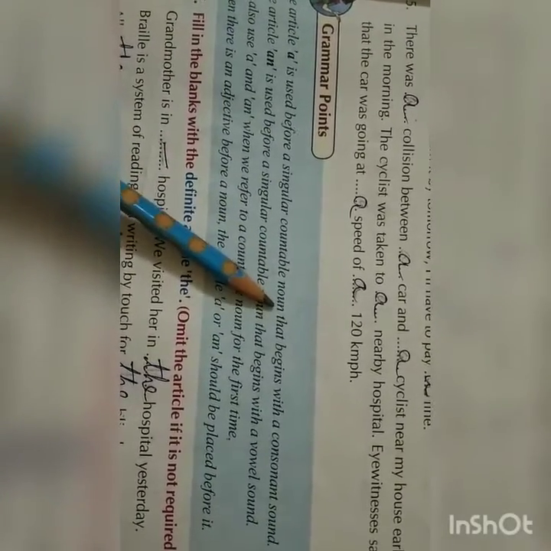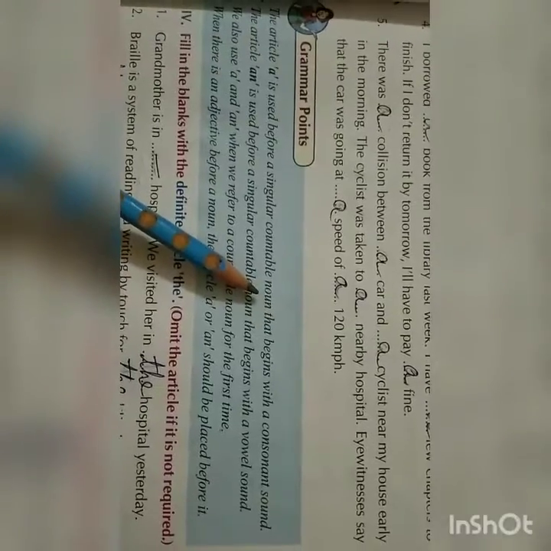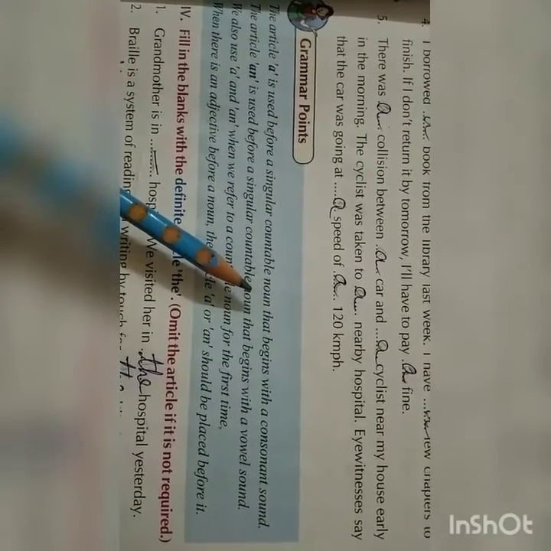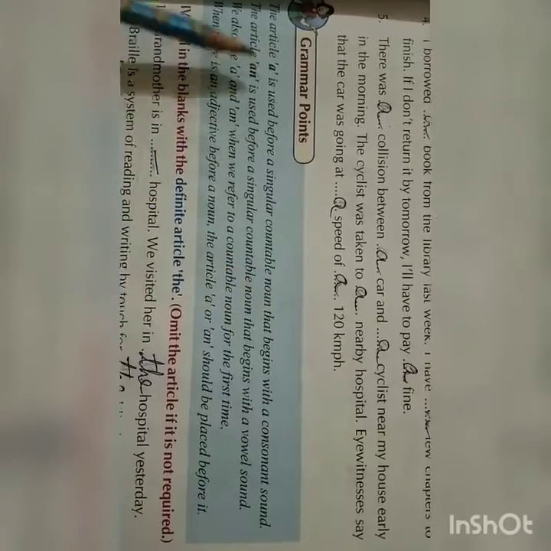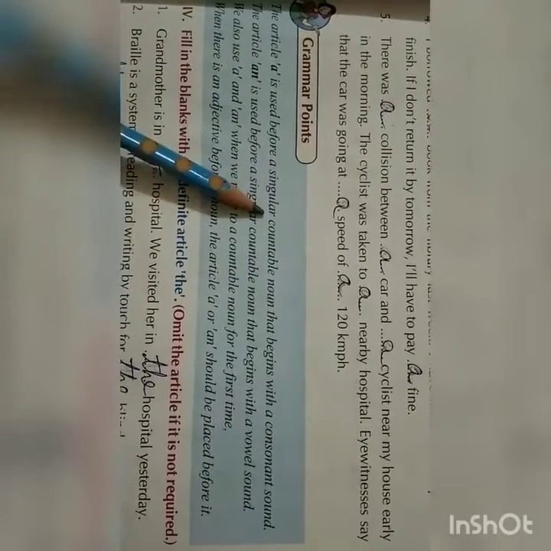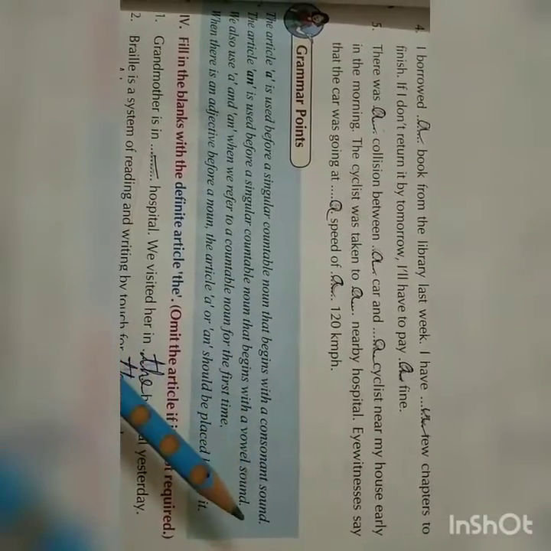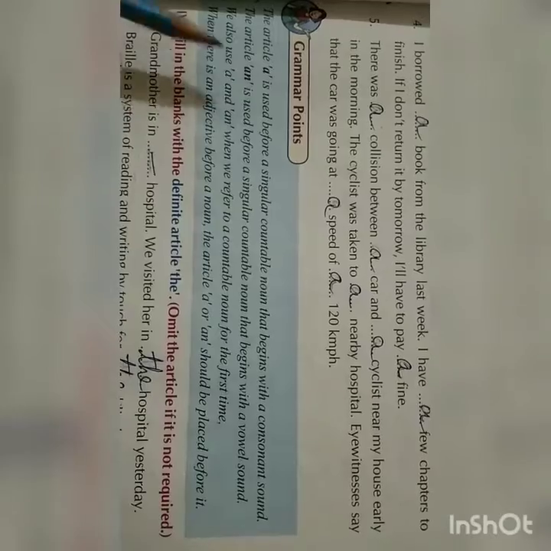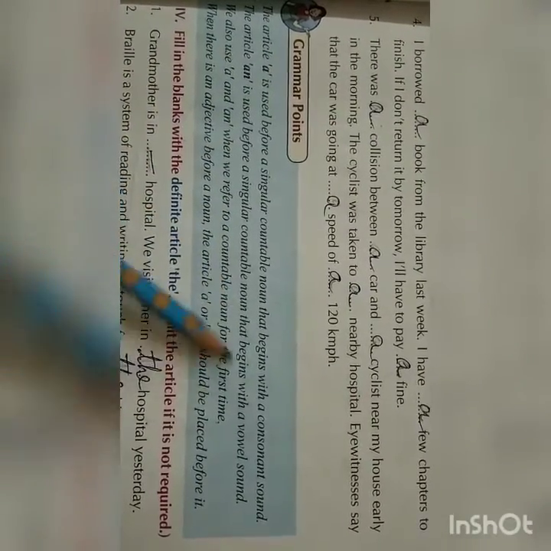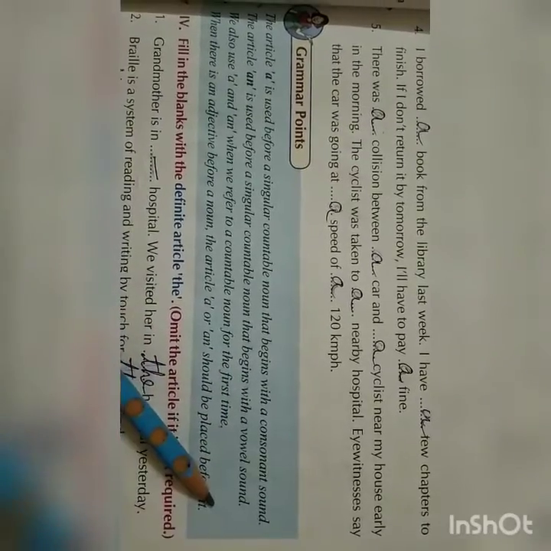Now see the article a. The article a is used before a singular countable noun. Countable noun and uncountable noun you all know. Countable nouns are those which you can count and uncountable nouns are those which you cannot count. Now see, article a is used before a singular countable noun that always begins with a consonant sound. And article an is used before a singular countable noun that begins with a vowel sound.